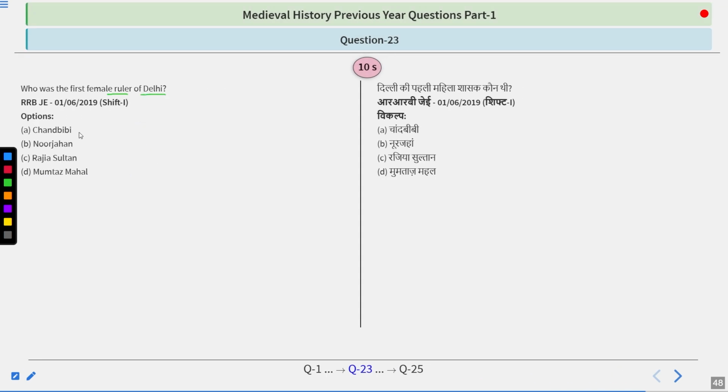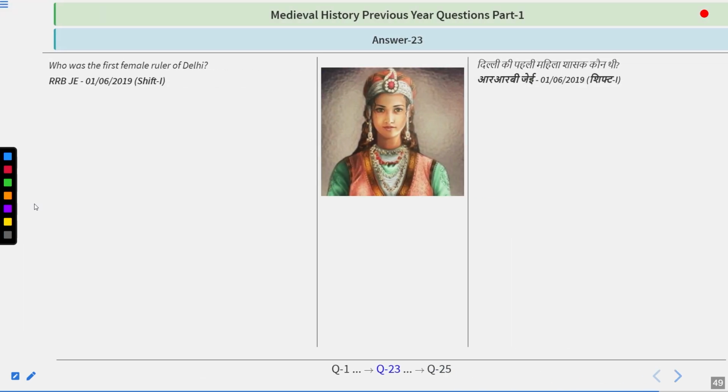Who was the first female ruler of Delhi? Options are in front of you: Chand Bibi, Noor Jahan, Razia Sultan, Mumtaz. Try to find out the answer. Simple one. We just did this.